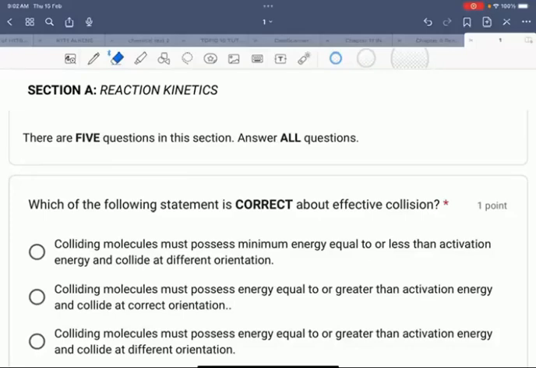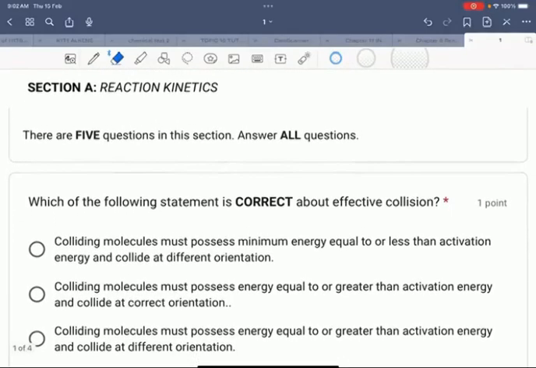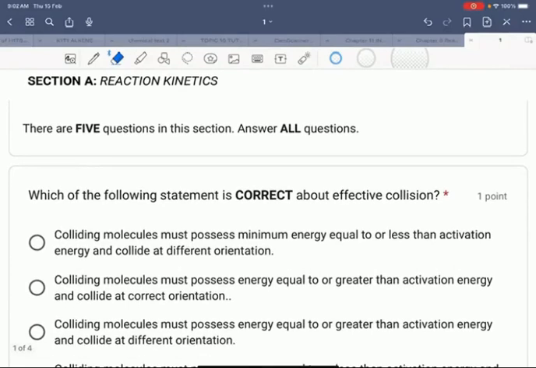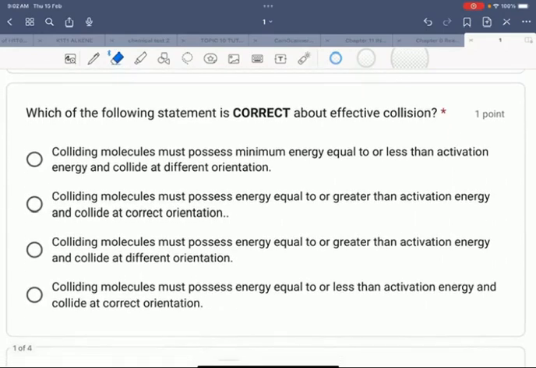Okay, we start with pre-UPS set A, section A, reaction kinetics. There are 5 questions in this section. Answer all questions. Which of the following statements is correct about effective collision? There are 2 factors that affect effective collision. We know it's about EA and also the orientation.